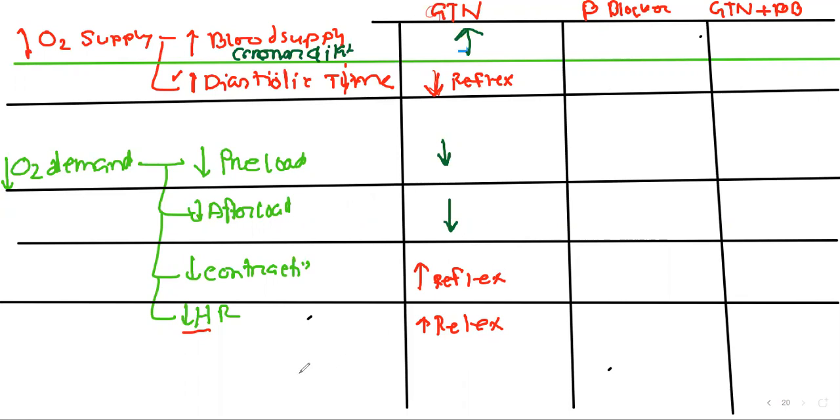Then what if we give only a beta blocker? Now we're going to see what happens when we give only a beta blocker to an angina patient. As we already know, by reducing the renin-angiotensin-aldosterone system, beta blocker can cause arterial dilation and venodilation. So as arterial dilation and venodilation occur, theoretically there will be mild coronary dilation, and it can mildly increase oxygen supply to the heart, and it is beneficial. So I have given it in green color.